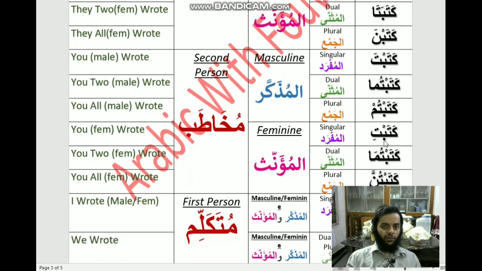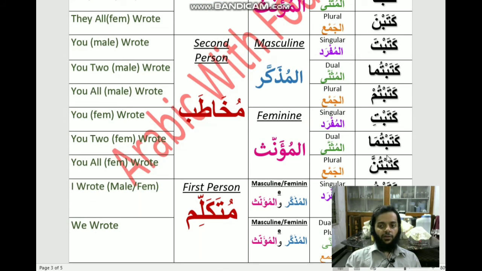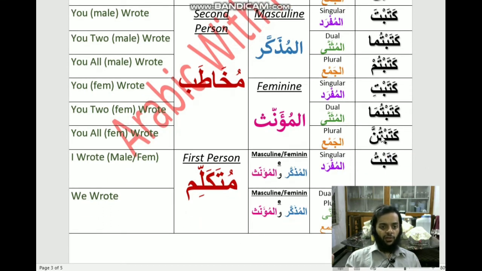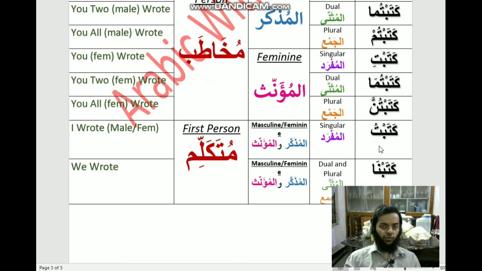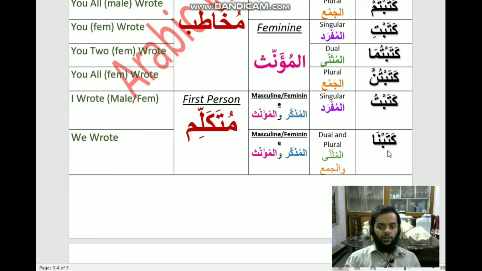Katabti means you a female person wrote, katabtuma means you two females wrote, and katabtunna means you all females wrote, that is more than two. Katabtu means I wrote, it could mean I a male or a female. And katabna means we wrote, that can be dual or plural depending upon the context, or masculine or feminine.